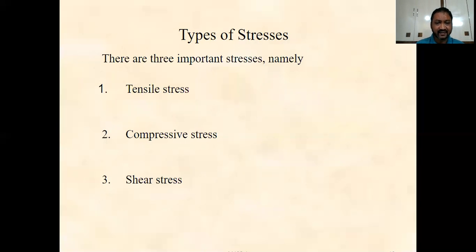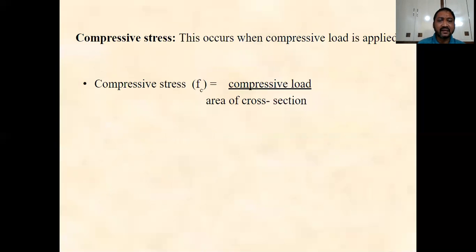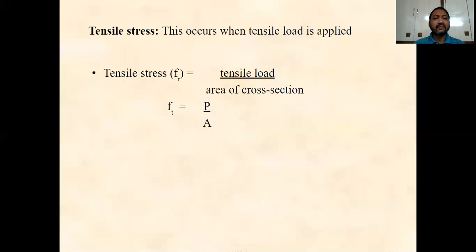In the first case, the tensile stress. When a body is subjected to tensile force, that is two equal and opposite pull type forces, as a result of which the length of the body will increase, the stress induced in that condition is called the tensile stress.